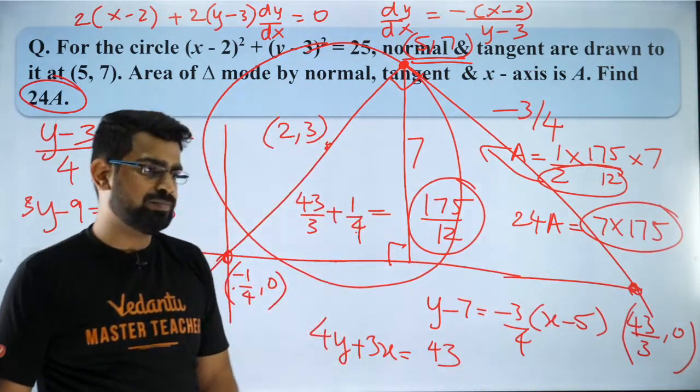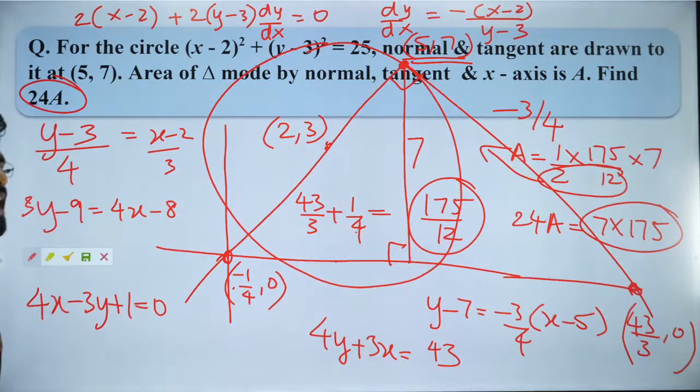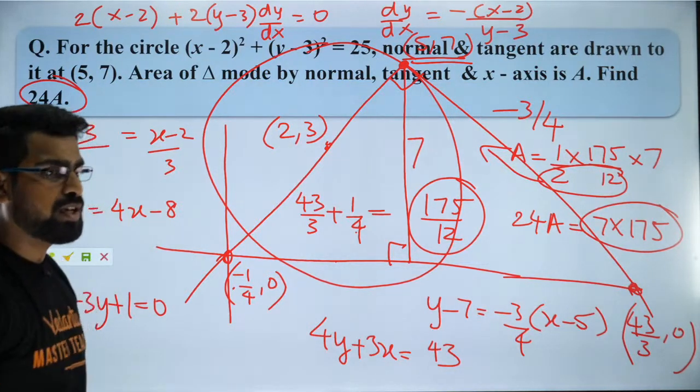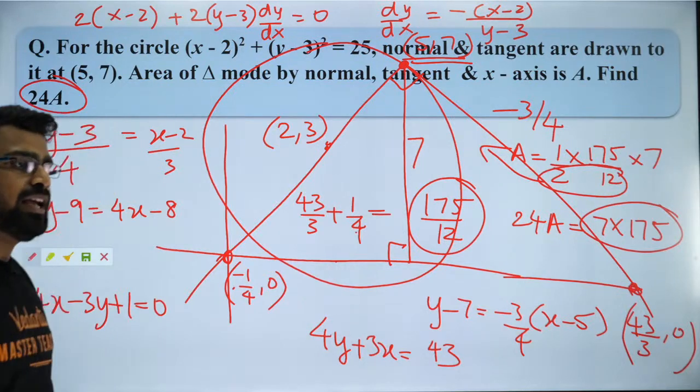Did you guys get that? So 7 into 175 is the answer. I hope you guys liked it. Everybody clear?